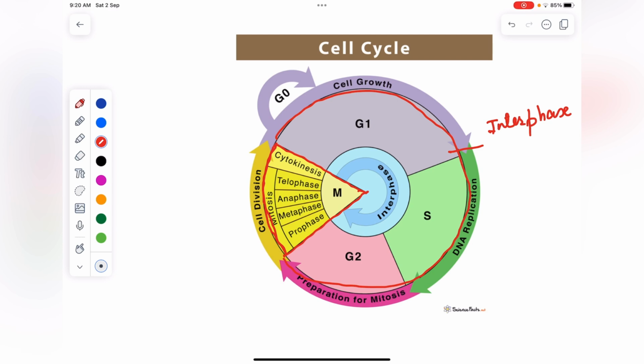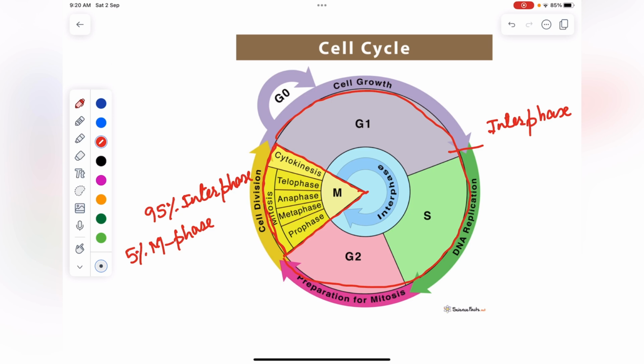So approximately 95% is interphase, 5% is M phase, and it means about 23 hours it will take for preparation, and 1 hour it will take for cell division.